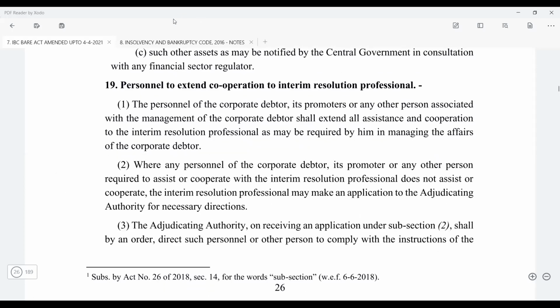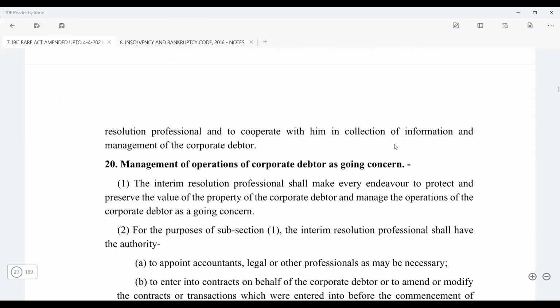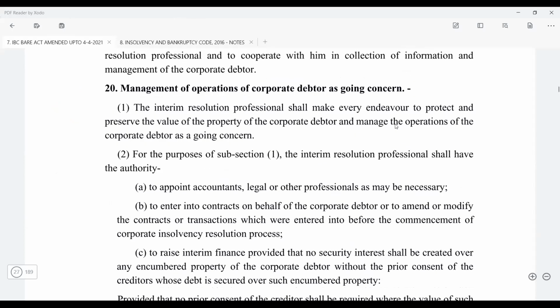Then section 19, which you can read for your understanding, otherwise there is nothing technical here. It is basically the duty which has been put on the personnel of the corporate debtor. They have been asked to extend their full cooperation to the interim resolution professional. So the law has provided this part. Similarly, there is the management of the operations of the corporate debtor as a going concern, which you can again read.